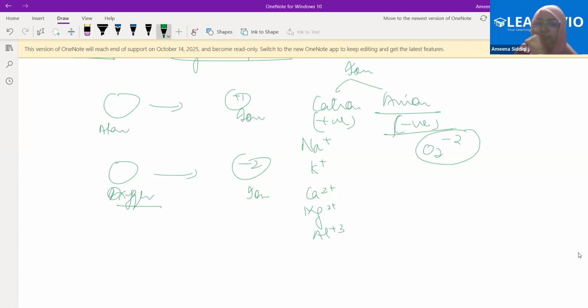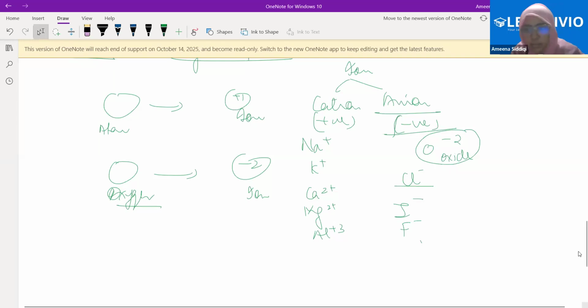Chloride. Excellent. O2- is correct. This is oxide. This is chloride. This is iodide. Keep on writing the names: iodide, chloride, fluoride. Fine. So these are atoms with a charge.